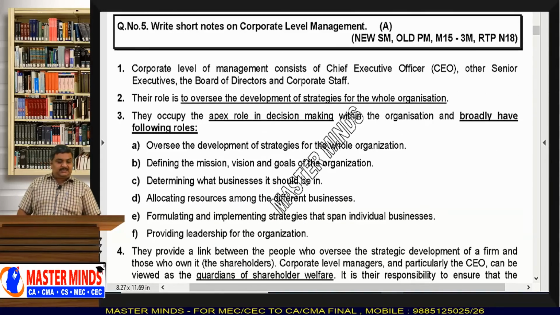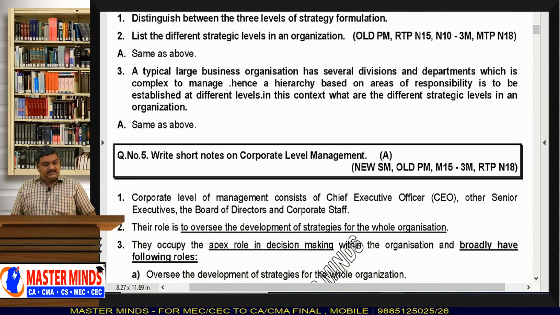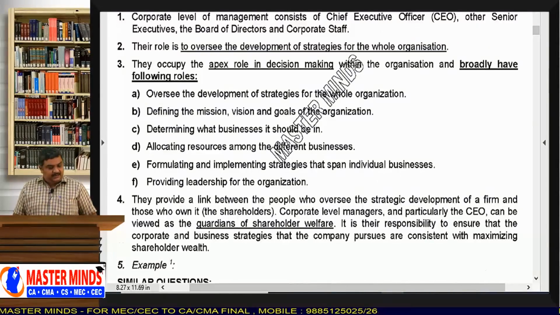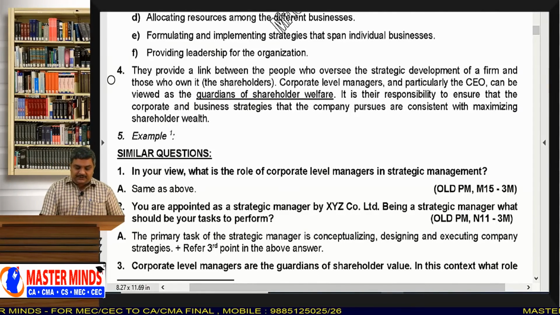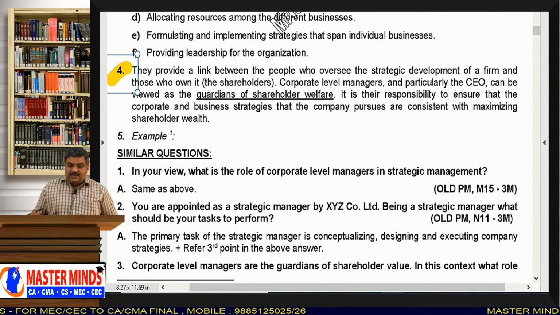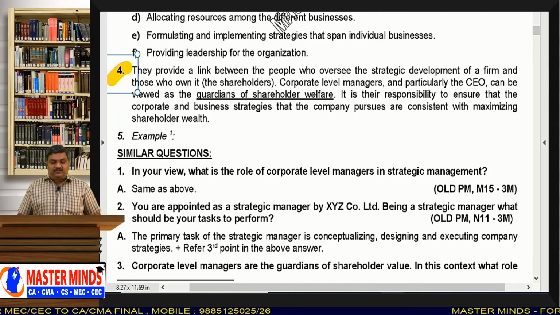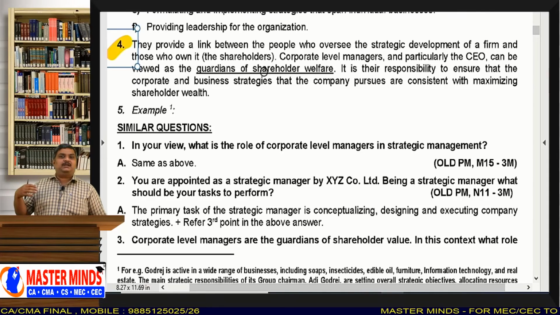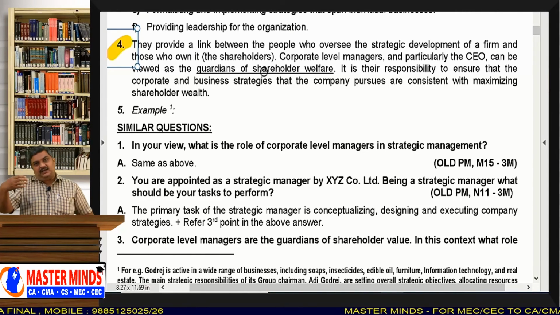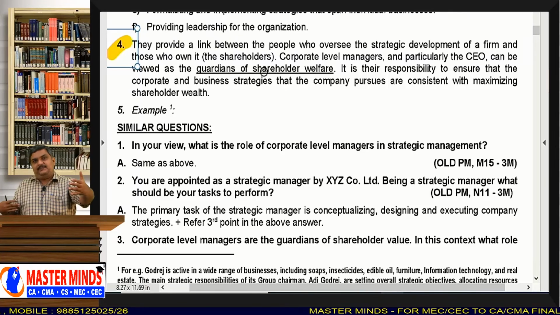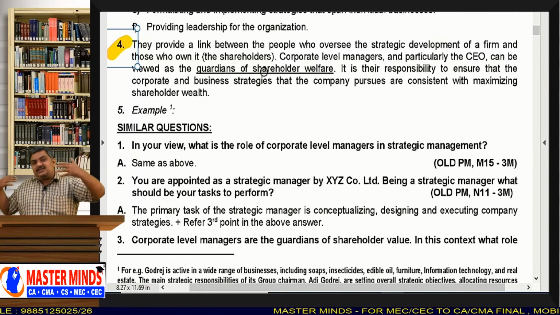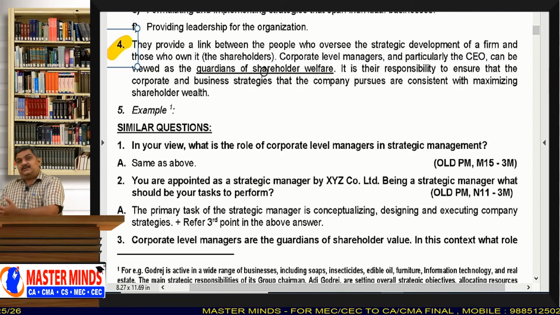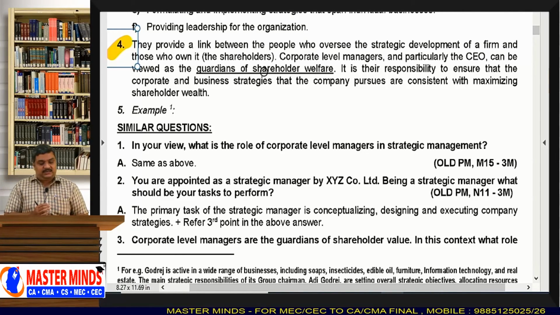So we need not discuss question number 5. Already we discussed the corporate level management here. The same things are given here, but we need to discuss this 4th point. What do they do actually? They provide a link between the people who oversee the strategic development of a firm and those who own it. See, this corporate level management, they act as an important link between the company and the shareholders. So it all depends on the decisions of this top level management, how the company runs and what benefits the shareholders get.